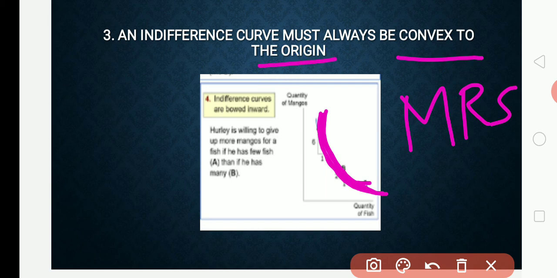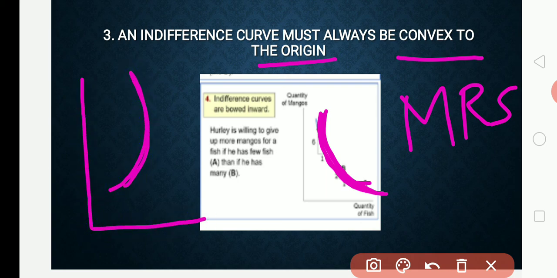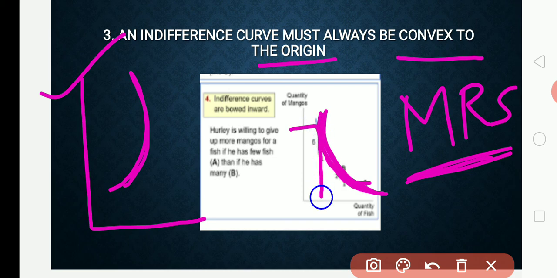Here the curve cannot take the shape of a concave. So this is called concave. The indifference curve cannot be concave because in the indifference curve the MRS should be represented. MRS being represented means to get one commodity more, another commodity has to be sacrificed.